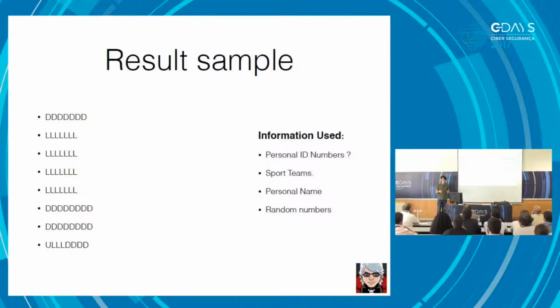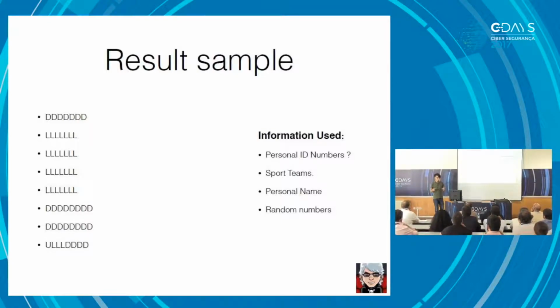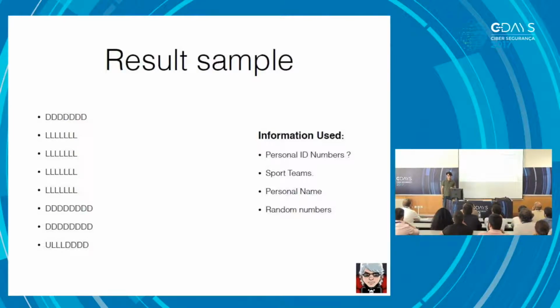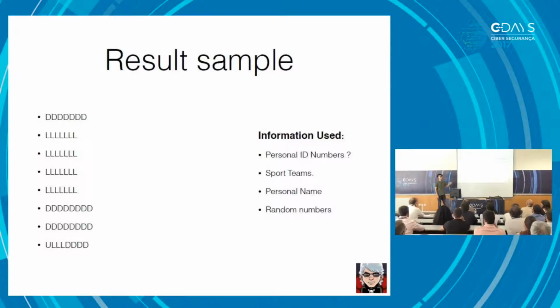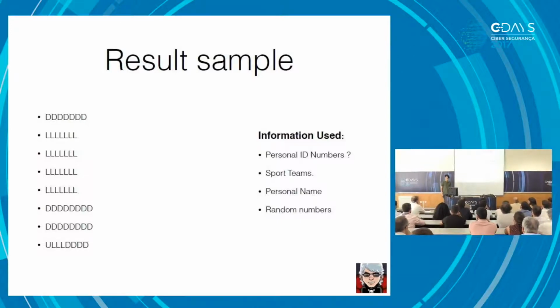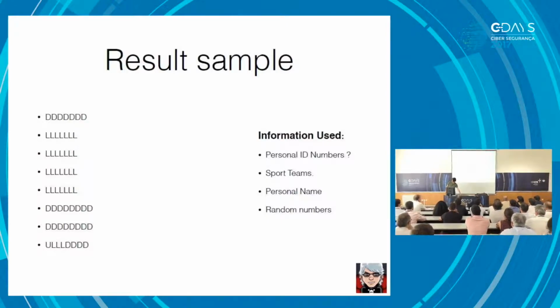I used the validation algorithm, and they are valid, so I would assume that it's not a coincidence. Sports teams, personal numbers, and a few random numbers that I couldn't find any direct logic to were used in this case. We're still addressing words, but pretty short. This took about a minute or two to get the first results.